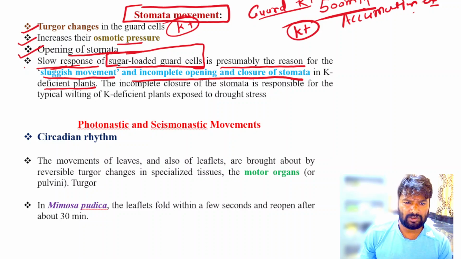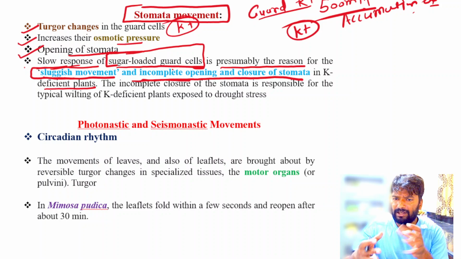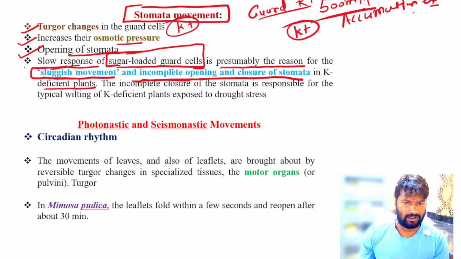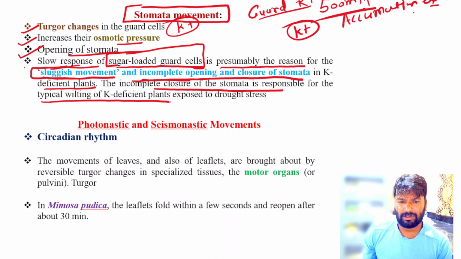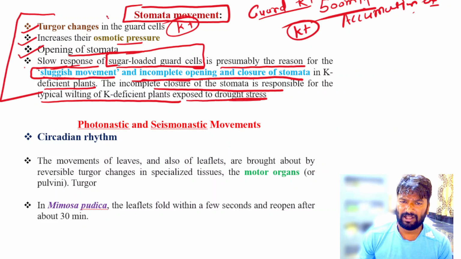This is known as sluggish movement of the stomata, and it also causes incomplete opening and closing of the stomata. The incomplete closure of the stomata is responsible for the typical wilting of the potassium deficient plant exposed to drought stress. So potassium also has an important role in the stomata movement.